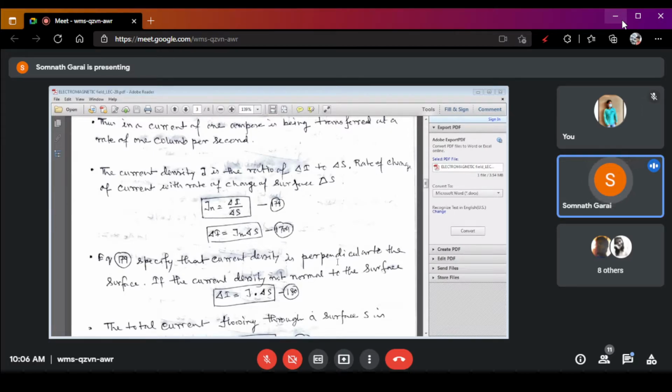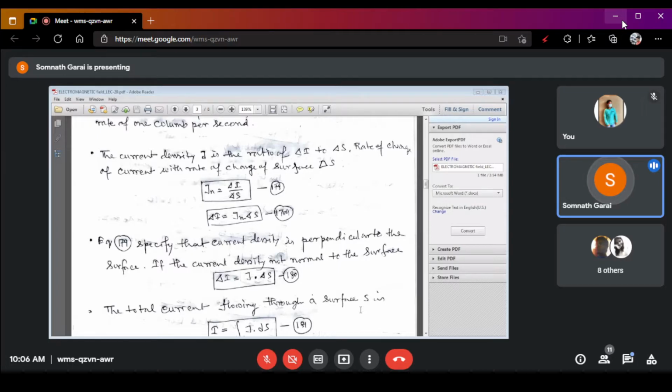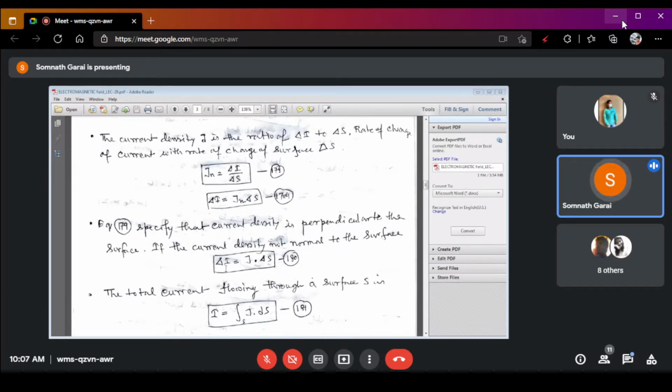So this can be expressed in dot form, okay, and if the current density is not normal to the surface, then this expression can be denoted as del I equals J dot del S, and that equation 180 is called the current in differentiation form, right?